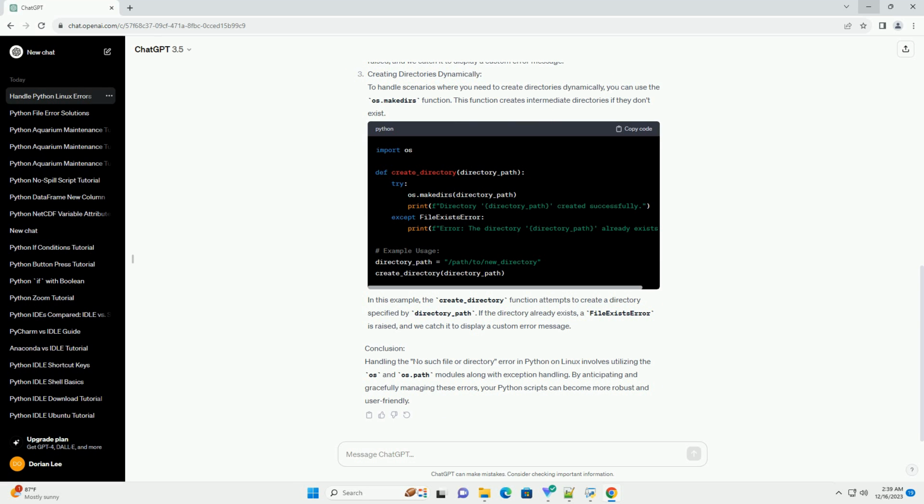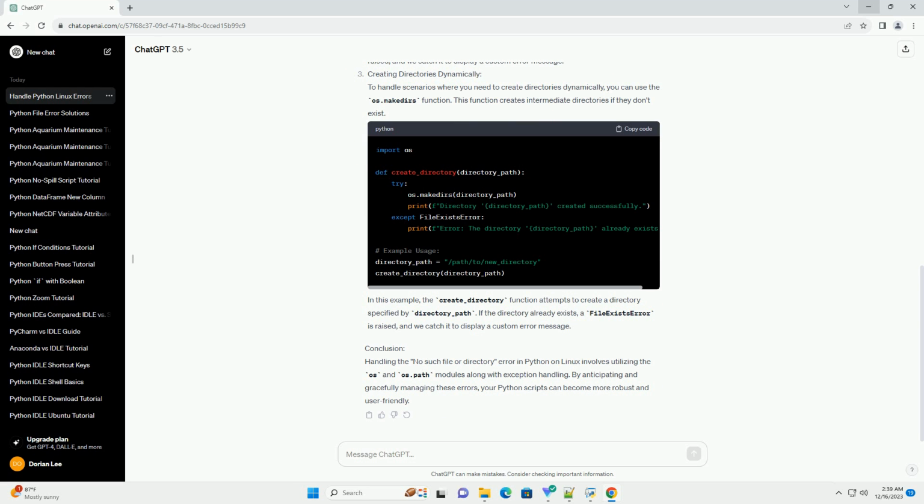Creating directories dynamically. To handle scenarios where you need to create directories dynamically, you can use the os.makedirs function. This function creates intermediate directories if they don't exist. In this example, the create_directory function attempts to create a directory specified by directory_path. If the directory already exists, a FileExistsError is raised, and we catch it to display a custom error